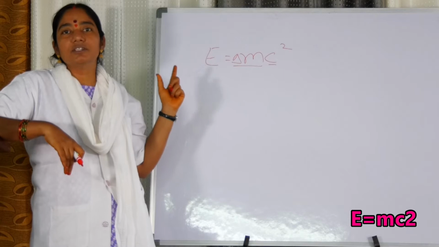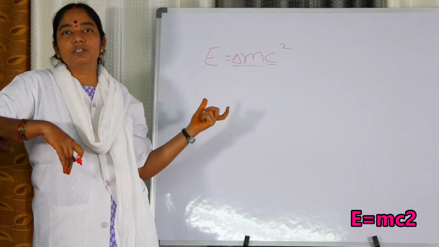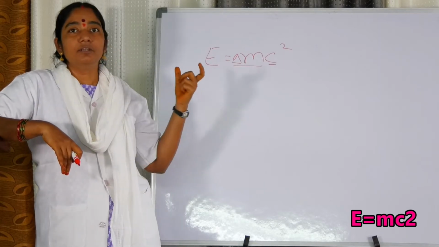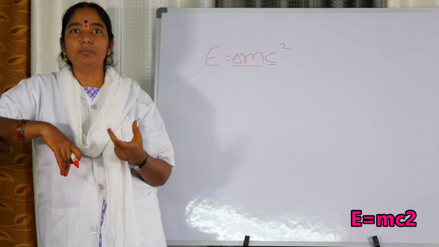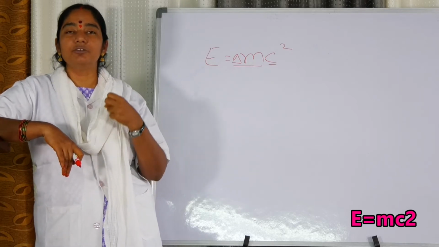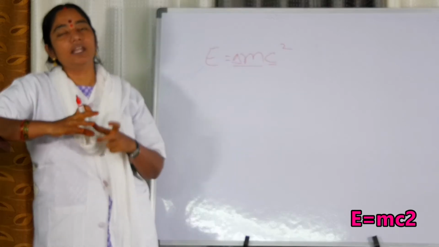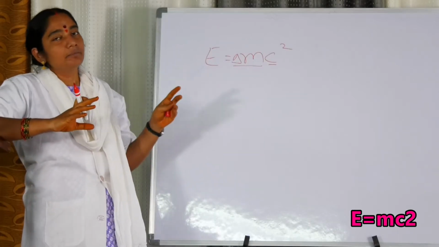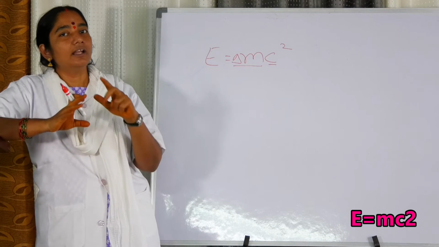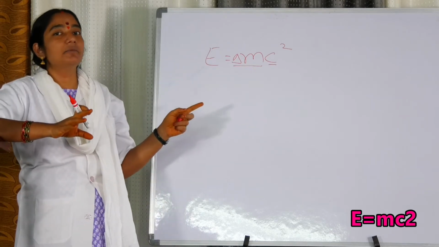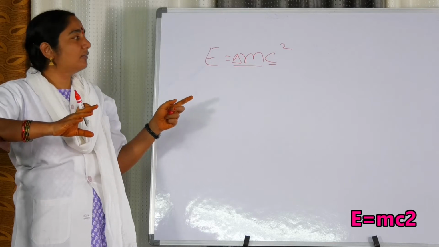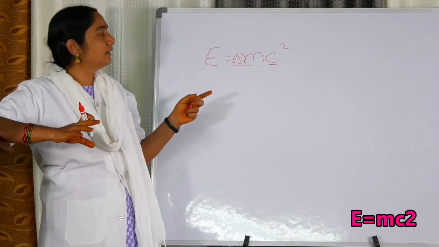This equation was given by Einstein, one of the most important equations, a basic equation which we use for the atom bomb, nuclear fission, nuclear fusion, nuclear reactions. In any nuclear reaction, a mass defect will be there, and that amount of mass which is disappearing is converting into a tremendous amount of energy. This is one of the wonderful formulas given by Einstein.